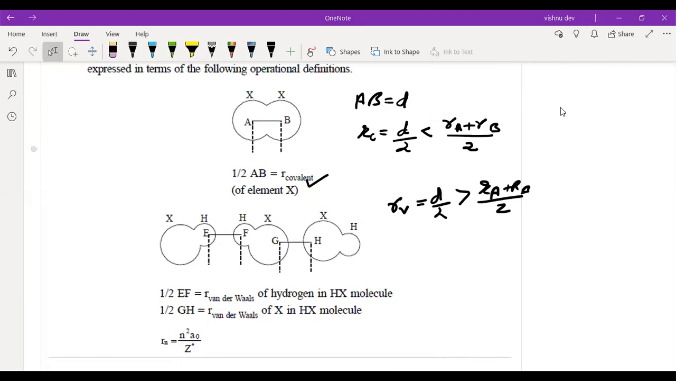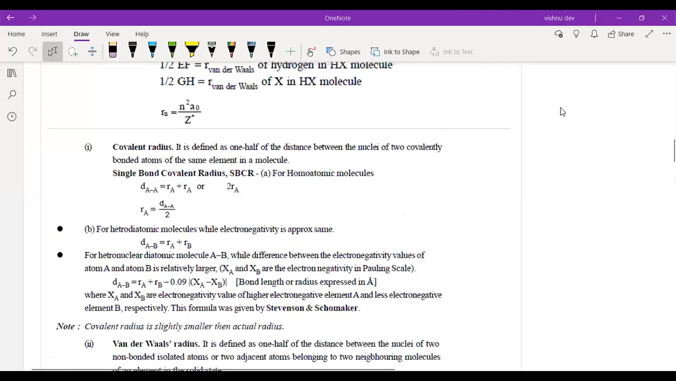Okay, so I said that covalent radius is half of the distance between two atoms that overlap with each other, right? Which is less than half of the sum of the individual radii. But when we talk about van der Waals radius, it is the distance between two molecules, which is greater than half of the sum of the individual radii. Right?